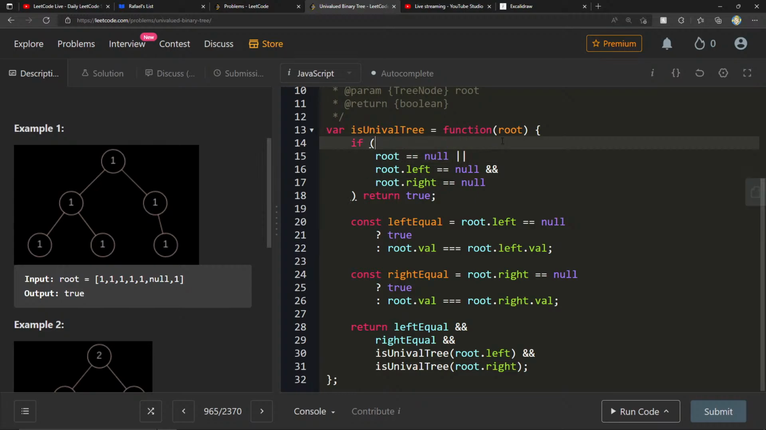Now, could we make this nicer? If root is null, it's going to return true. This returns true. Root.left equals null.